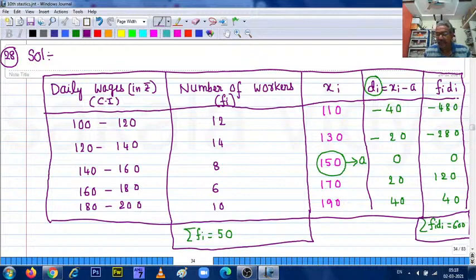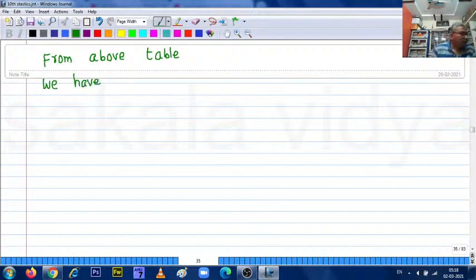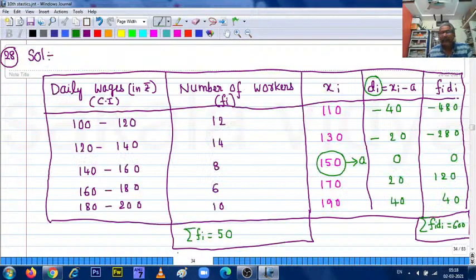So let us recall the formula to find the mean by using the assumed mean method. From the above table, we have assumed mean a equals 150.